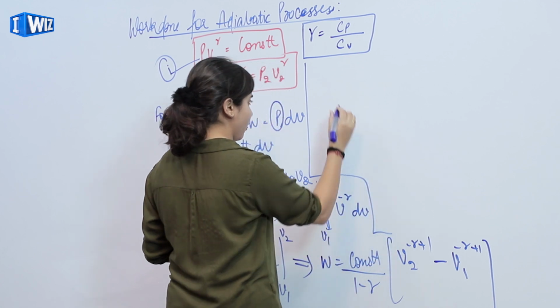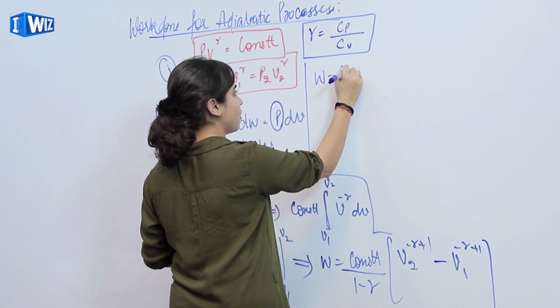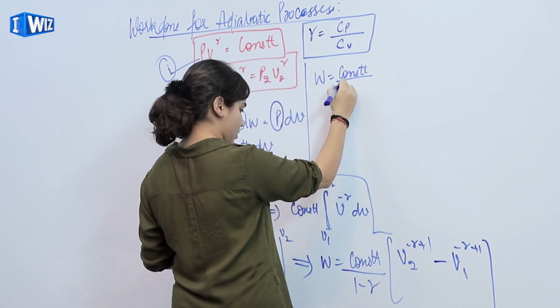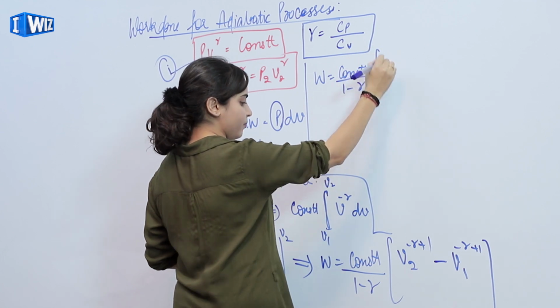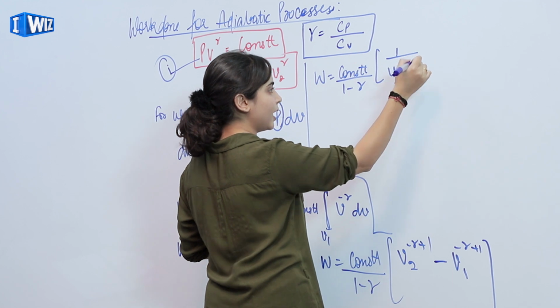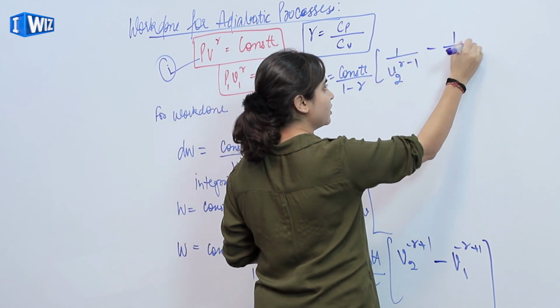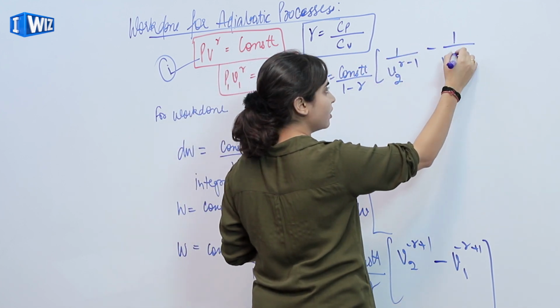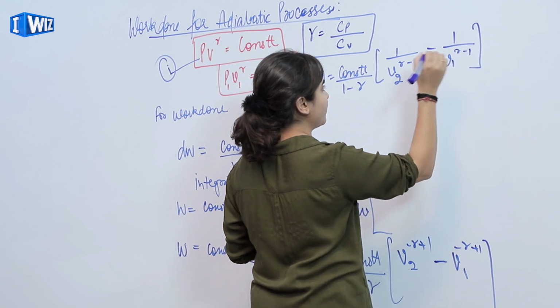So we get W as constant times 1 upon V2^(gamma-1) minus 1 upon V1^(gamma-1).